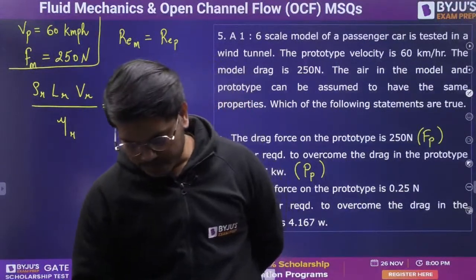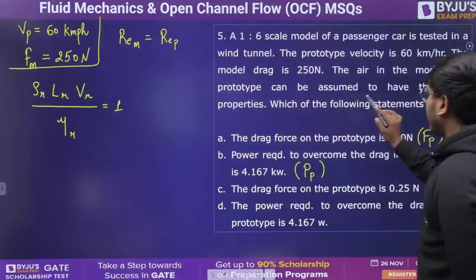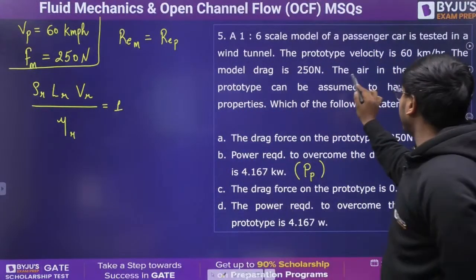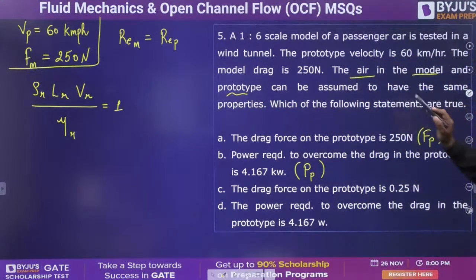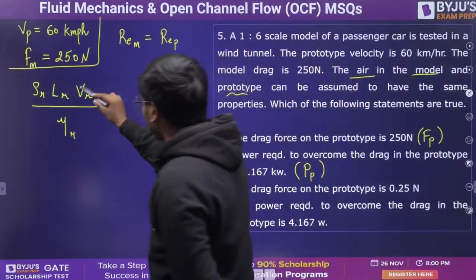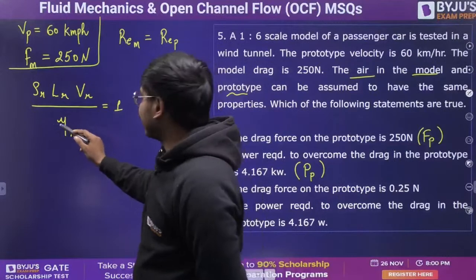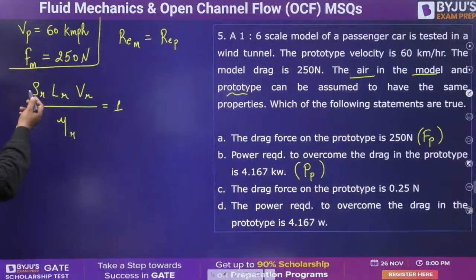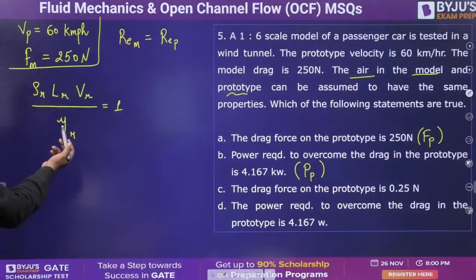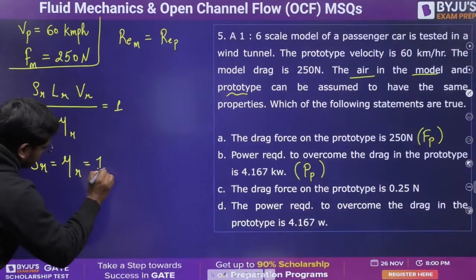They have said that the air in the model and the prototype can be assumed to have the same properties. So which of these are properties of the fluid? Rho R and mu R. Obviously the density scale ratio and dynamic viscosity scale ratio are equal to 1.